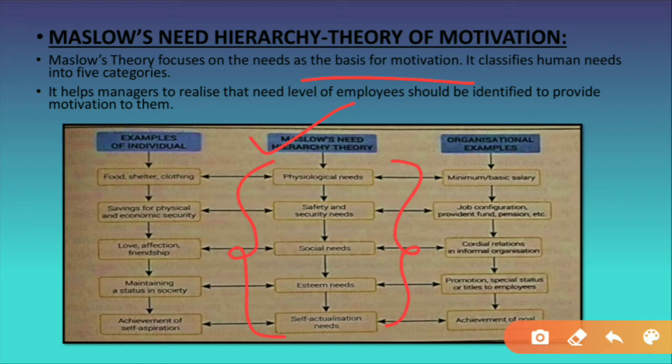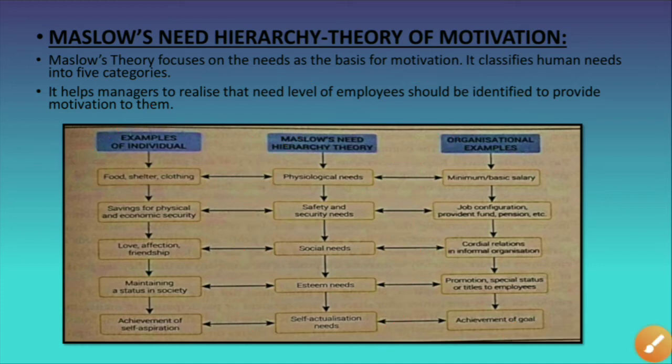So we have seen the example from the individual perspective, and we have seen the example from the organizational perspective also. I hope this chart is very clear to you, and remember one thing, you have to learn all these in a proper sequence and not shuffle it here and there. The first is this, second, third, fourth, and fifth.